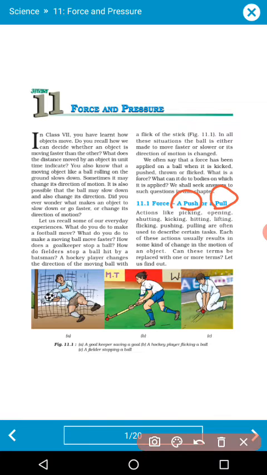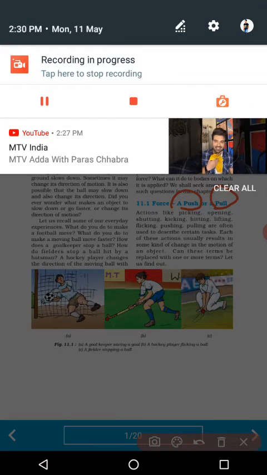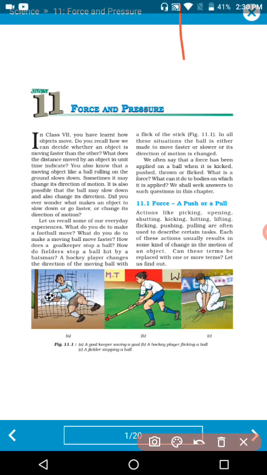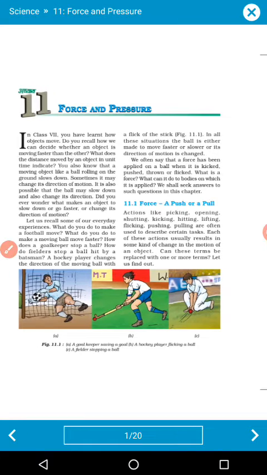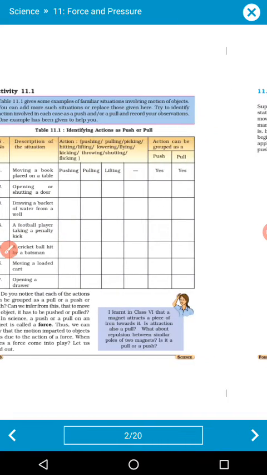Suppose you are punching someone. So the cheeks are going to be compressed. So this kind of force is called push force. Suppose you are calling someone to play some kind of game. So you are going to hold her hand or his hand and you are stretching him. So this kind of force is called pull force. Understood? Okay, so now we are going to move towards some examples.